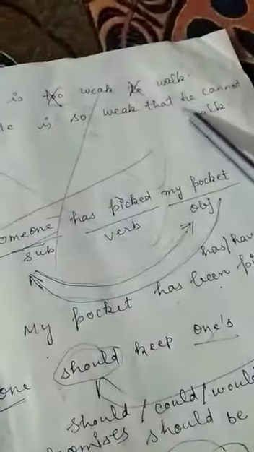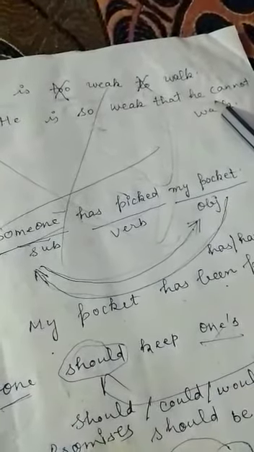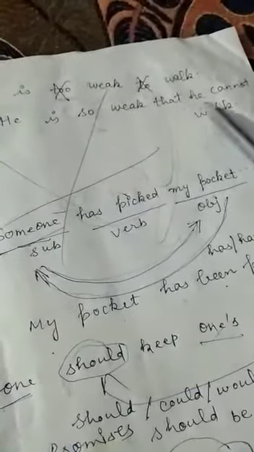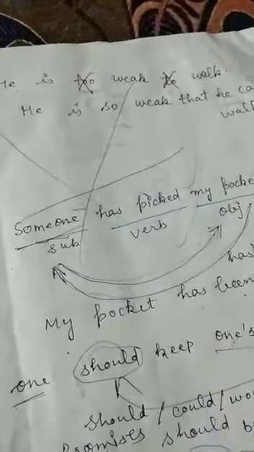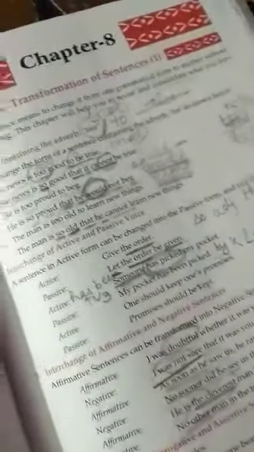He cannot walk. Then we need a subject to coin a main clause or principal clause, that is called noun clause. He cannot walk. And I hope that the first point that is given inside your book, the first formula, you have already learned. I will give one example and you will understand yourself.